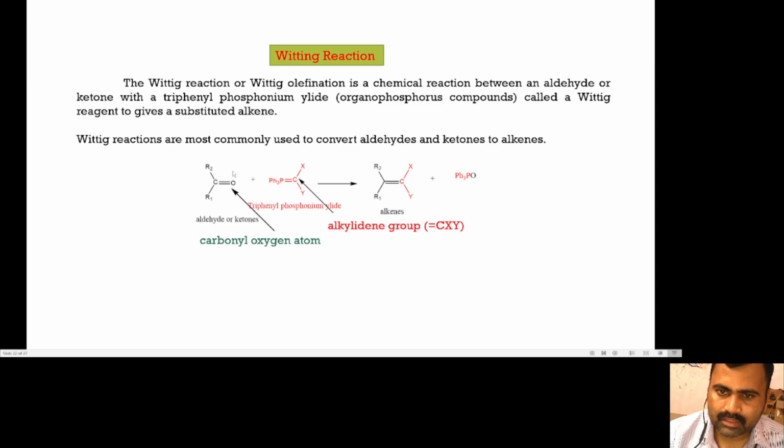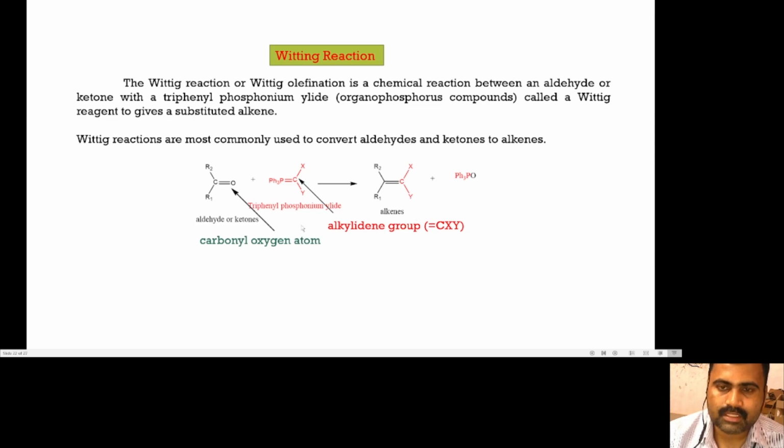So simply, this is a substitution type of reaction in which the oxygen atom of the carbonyl group is replaced by the alkylidene group present in the phosphorus ylide to give alkenes as a product.